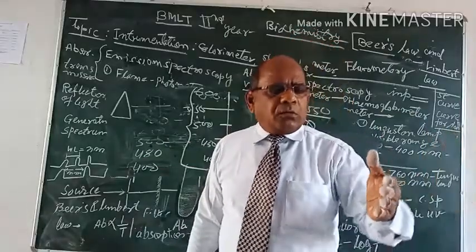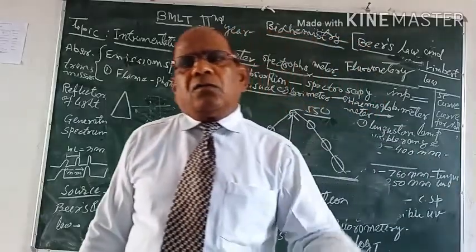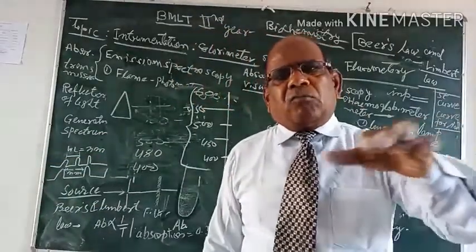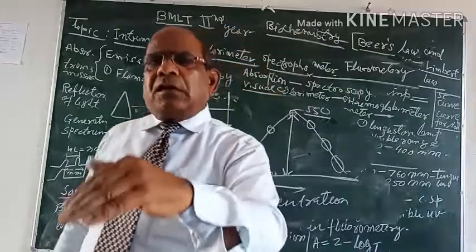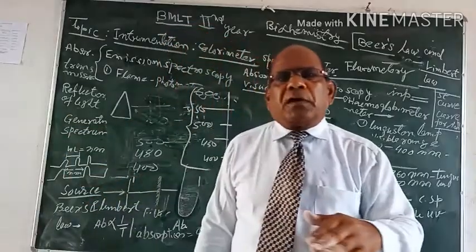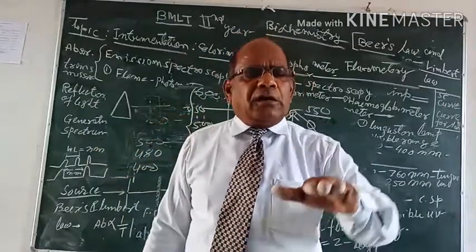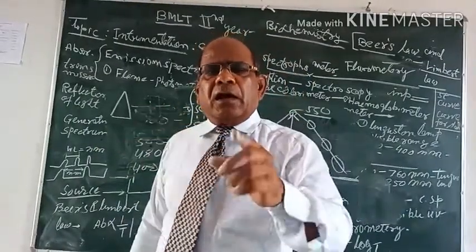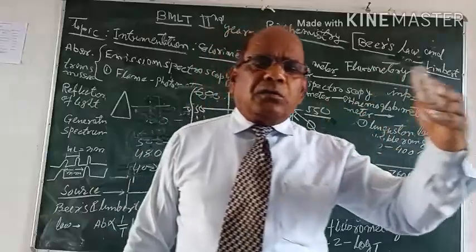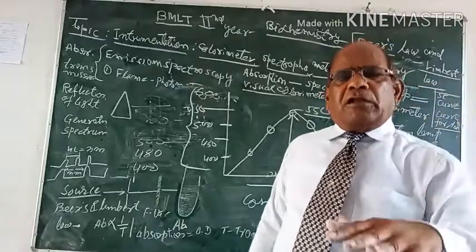So the radiant energy of light is converted into the equivalent electrical current, and when this current is passed through a voltmeter, it will give you the reading, and this reading in terms of current is proportional to the absorbance under the suitable spectrum.